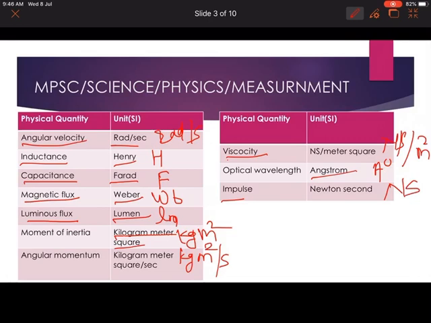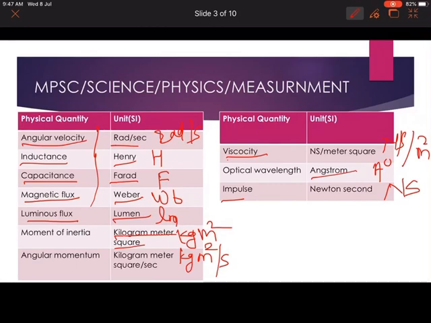Hey guys, we had seen different physical quantities and their SI units, but you may also want to know what a physical quantity is, and the meaning of different physical quantities. These physical quantities that we have seen, like angular velocity, inductance, capacitance, you must know the meaning of them also. I am going to explain some physical quantities that will help you in the exam.